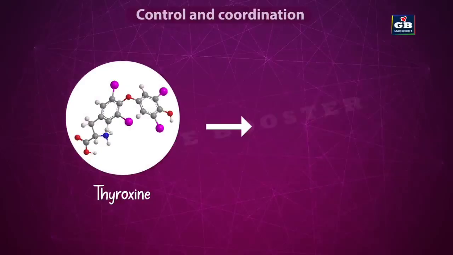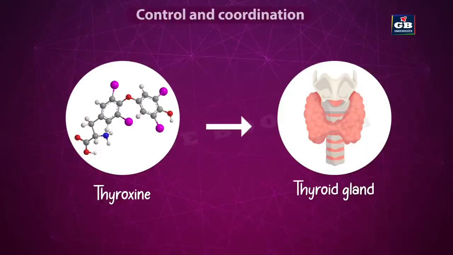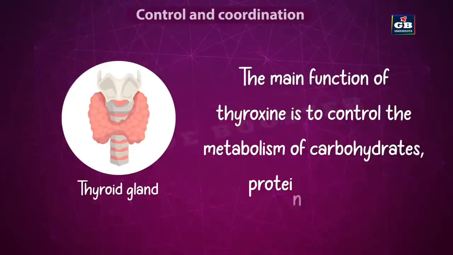This hormone is produced by thyroid gland, which is present at the neck region. The main function of this thyroxine is to control the metabolism of carbohydrates, proteins and fats. So these are the nutrients that we obtain from the food. So the metabolism of these nutrients is controlled by this thyroxine hormone. So that means our food intake and body growth are well balanced by this hormone.